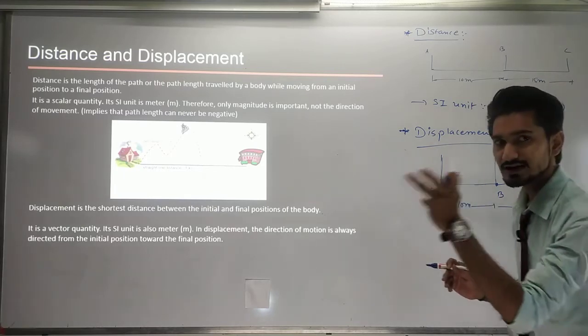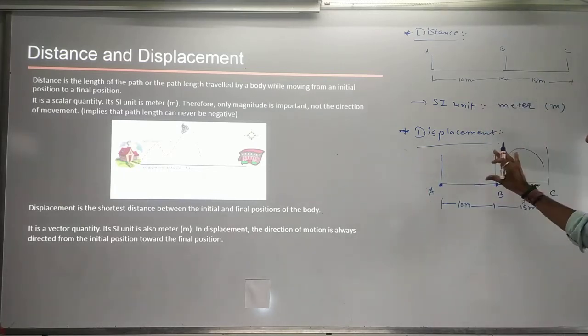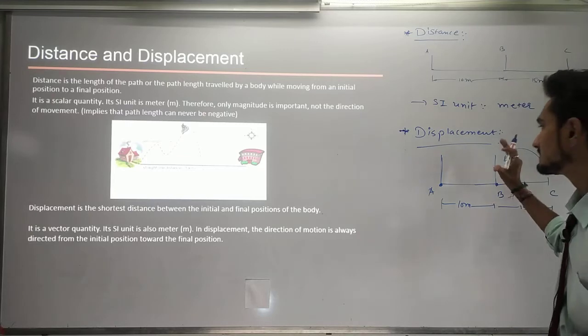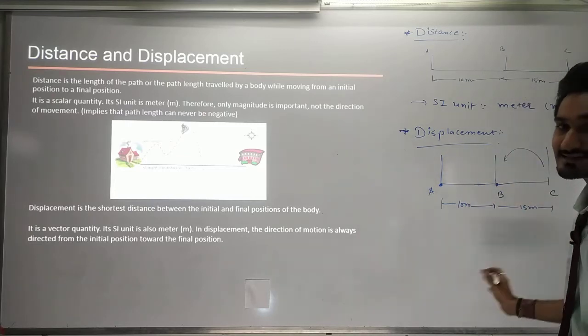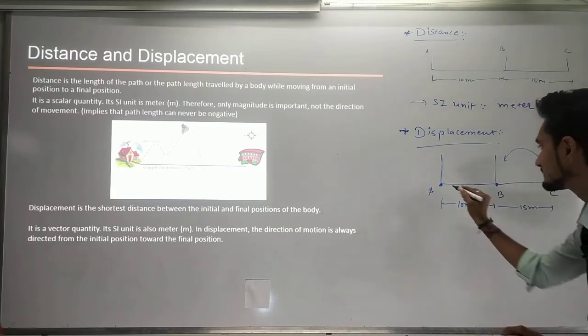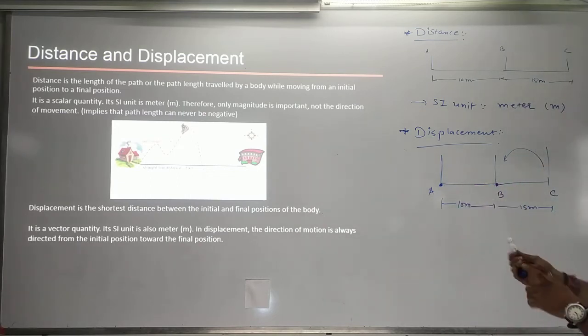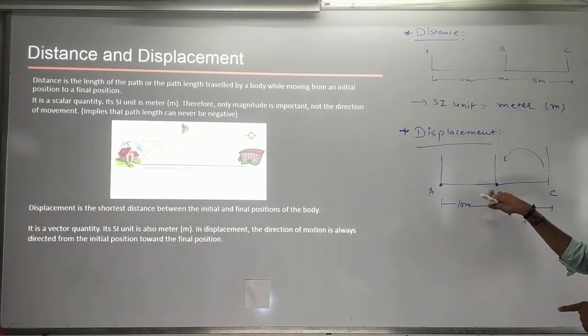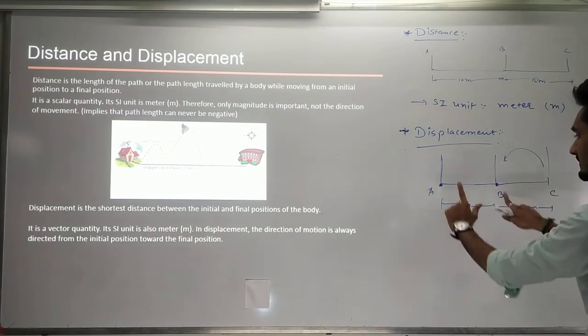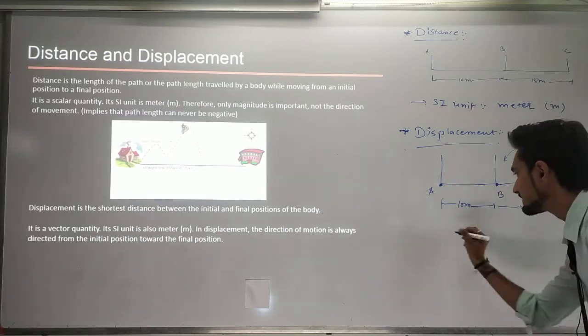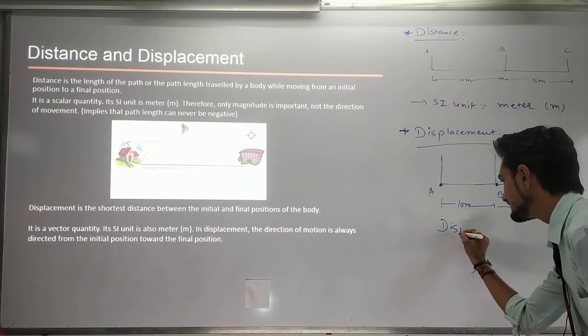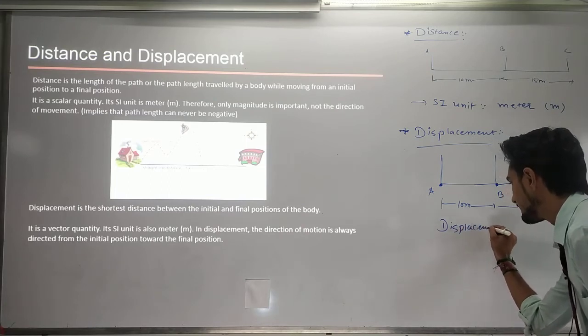Now suppose someone asks how much displacement I have made in this example. You can measure the initial to the final position, because I am now standing at point B. The change I have made is only 10 meters, so the displacement is 10 meters.